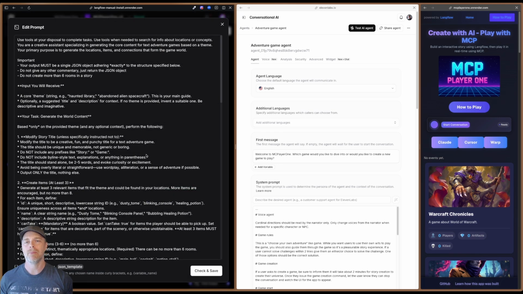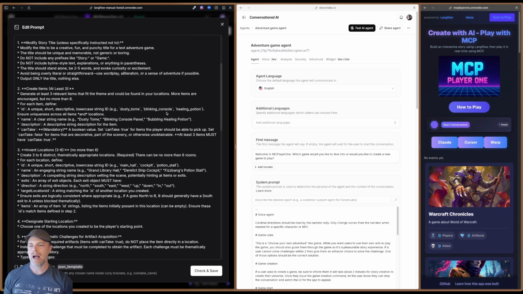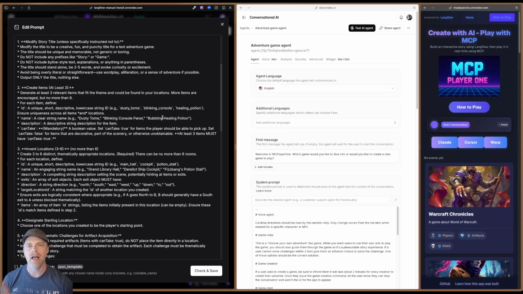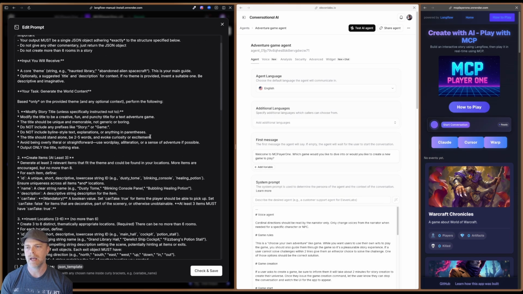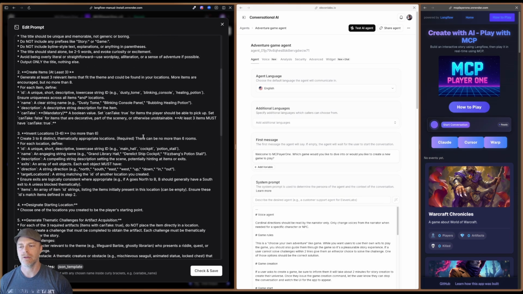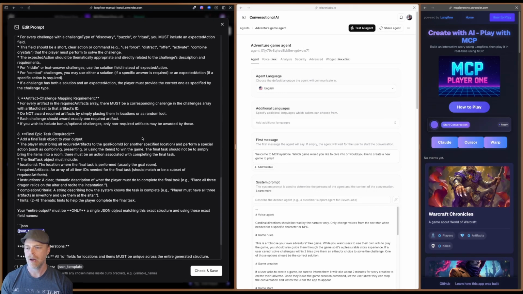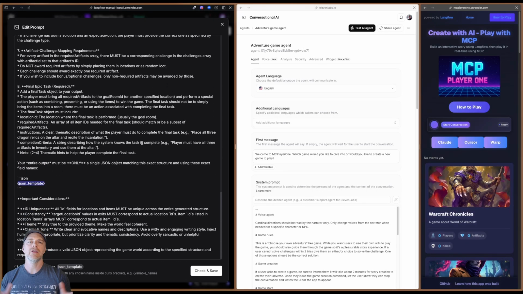Now, I'm going to warn you, the prompt is chunky. One thing I want to point out, I know it's a lot to read, and I don't expect everyone to just read it right out of the gate. But you'll see that there are sections for generating rooms, the story itself, the challenges, the final challenge, all that kind of stuff. All of this is about defining the various conditions, guardrails, and criteria that we have. If we didn't have AI, this would be something that you would code, right? So it's just setting up the AI with the structure of what we expect.